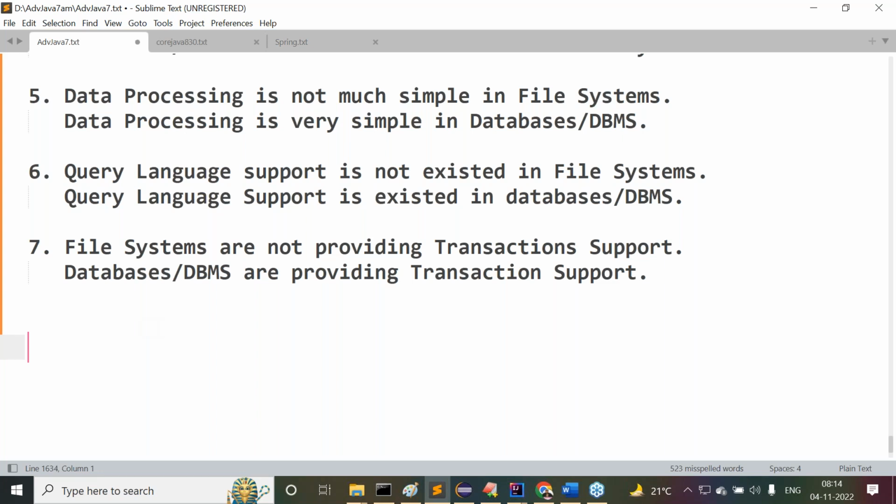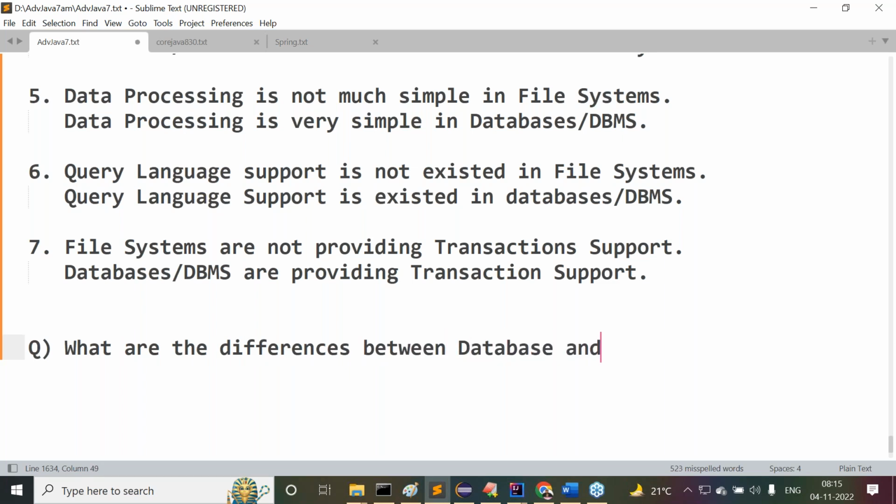Right, guys. Now I'm asking one more question to all of you. Try to answer this clearly. It's a simple question, I'm just expecting your awareness. My question is: what are the differences between database and database management system?